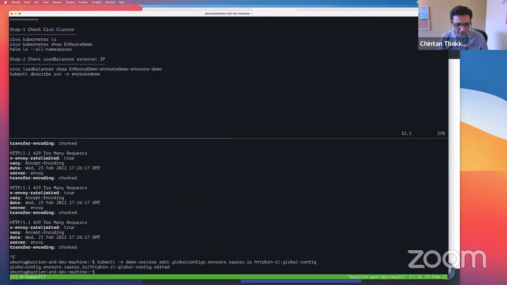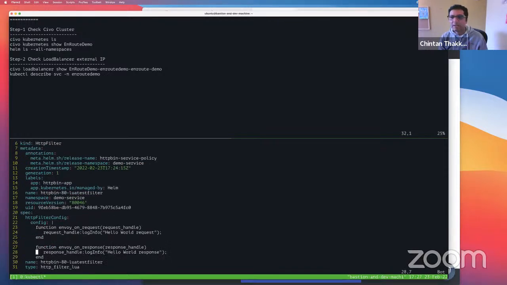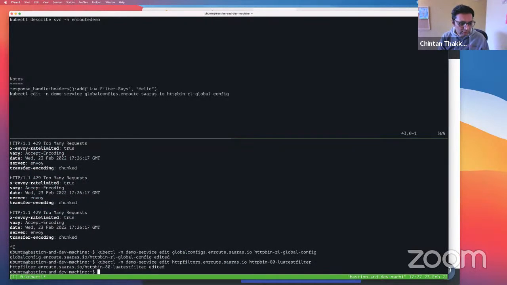Similarly, there is also the Lua filter. Let's just say HTTP filters, httpbin. So there is the Lua filter, which also got set up. The idea here is you just executed one command and got a completely baked L7 policy to expose your service. None of the coding is needed, and then you can go ahead and tweak it. So let's say I'm going to add a header on the response side, and let's do our call again.